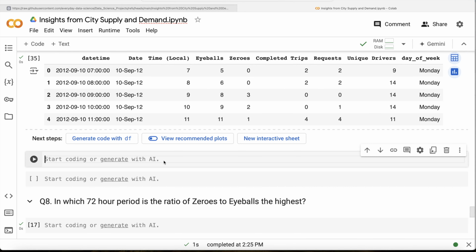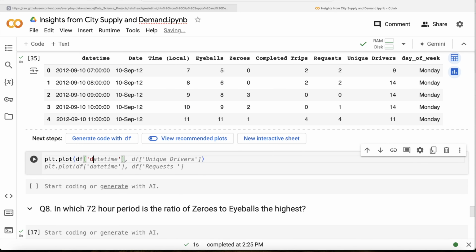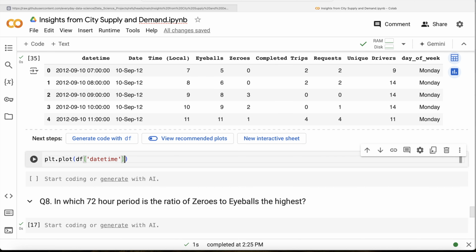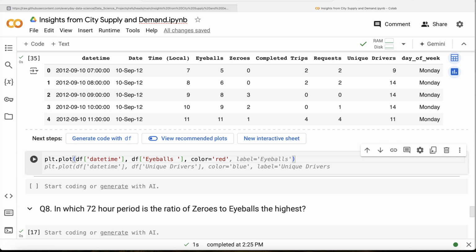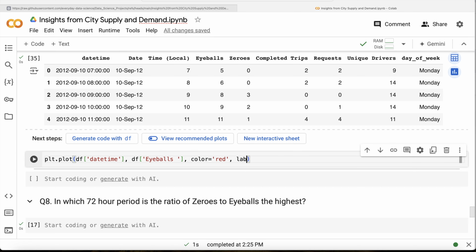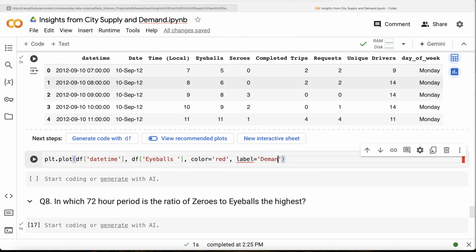Okay, now let us go back to this and plot it. So plt dot plot. Let us first plot date time on the x-axis, so df date time on x-axis, and then let's plot df eyeballs on the y-axis. Let us give a certain color to it, so color is equal to red, and label this as demand, because eyeballs are demand.